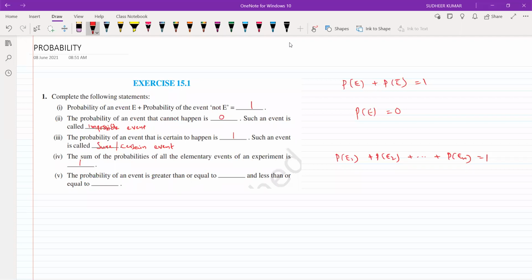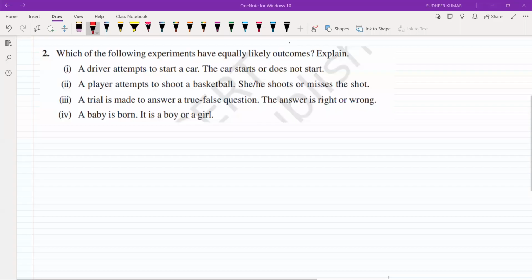The probability of an event is greater than or equal to dash and less than or equal to dash. 0 and 1, sir. In the previous class we discussed that the probability of an event is always from 0 to 1 only. So it is greater than or equal to 0 and less than or equal to 1. Isn't it? Yes, sir. That's it.